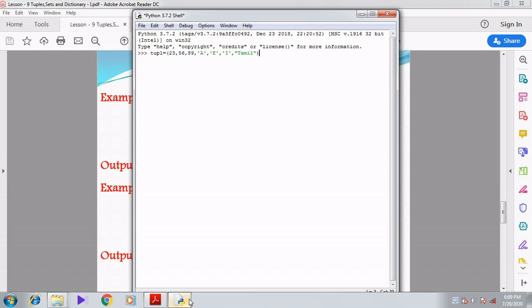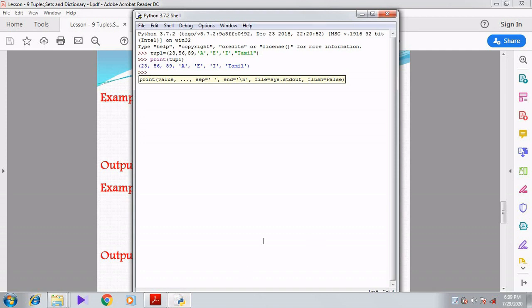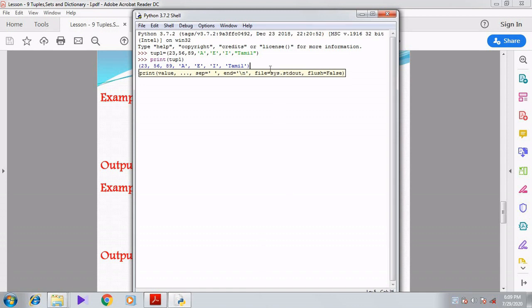After that, close the parenthesis. Then I am going to print tuple1. When I print tuple1, now you can see 23, 56, 89, A, E, I, Tamil. You can see it is shown in blue color. Can you see the output, students?